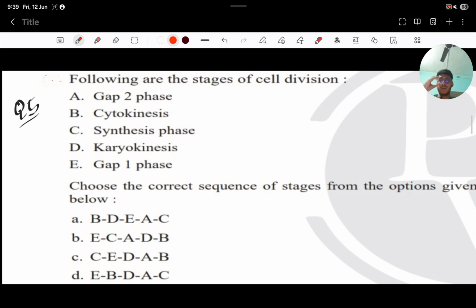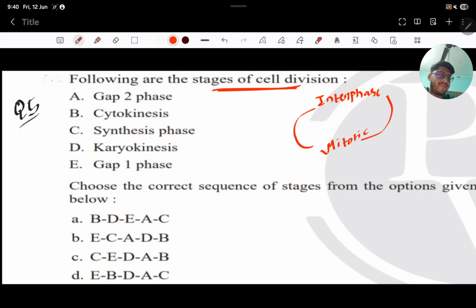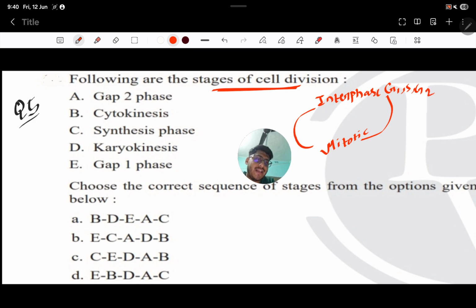Now comes this one, a very easy question, but you have to remember the list. Okay, remember the things to answer this question. The question says the following are the stages of cell division. Obviously, what are the stages of cell division? We know there is interphase, okay, and there is what? Mitotic phase. Okay, so this is the cycle. There is interphase and mitotic phase, and in interphase there are G1, S and G2 phases.